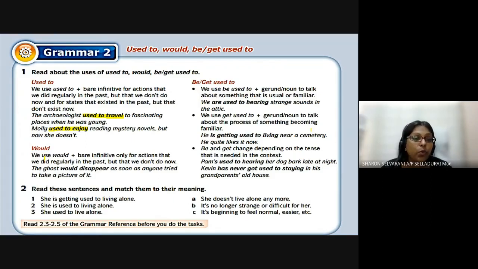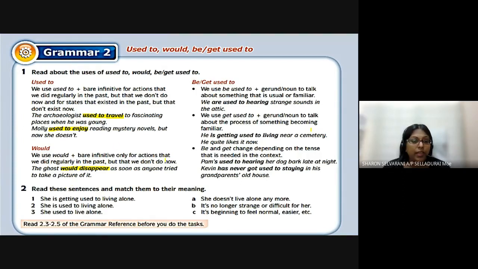Okay, now let's look at would. We use would plus bare infinitive only for actions that we did regularly in the past but that we don't do now. The ghost would disappear as soon as anyone tried to take a picture of it. Okay, see, would disappear. So that means if you take out your camera and you want to take a picture, the ghost will disappear. All right.